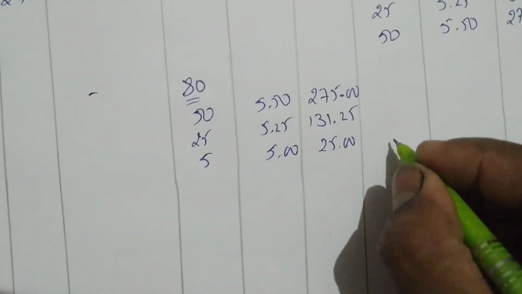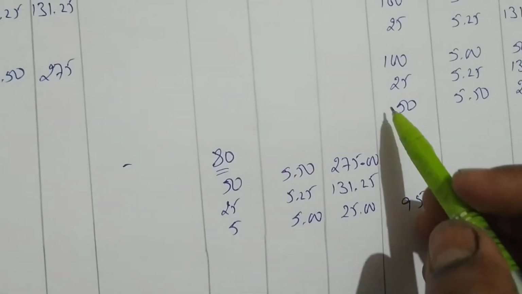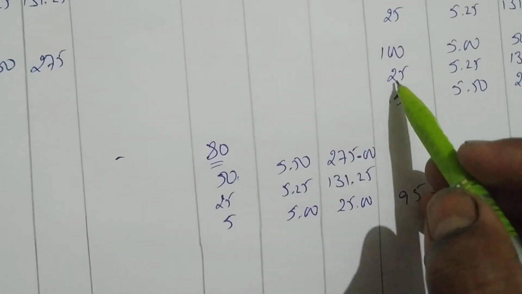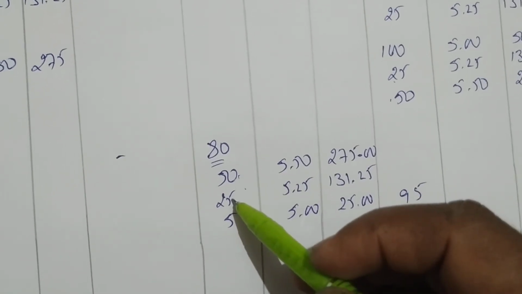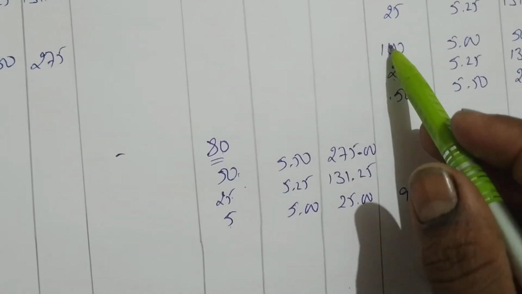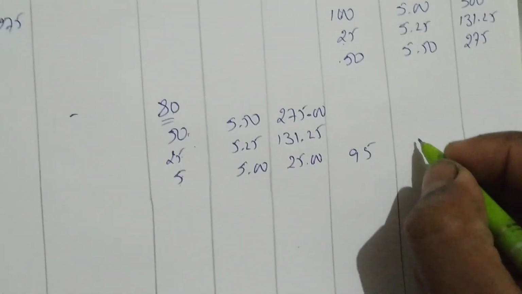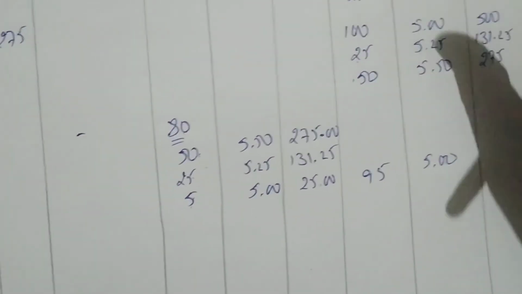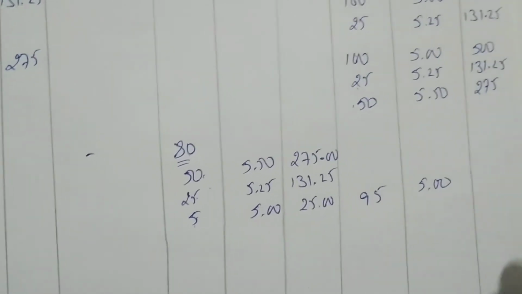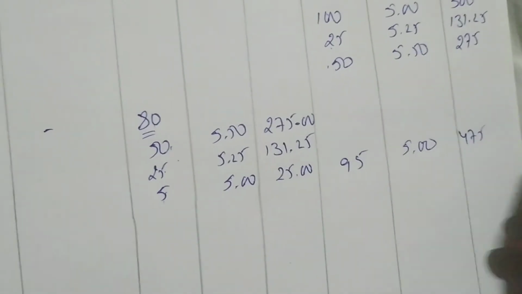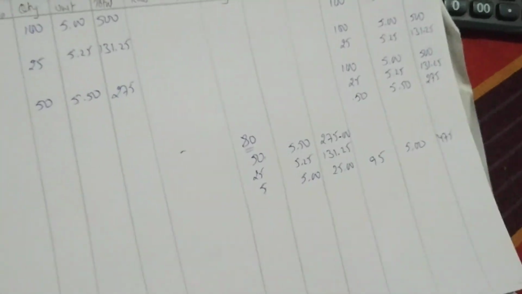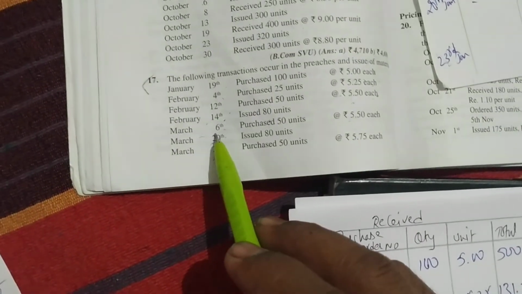So how much is left over? 95 is left over. See, we need 80. We gave first 50. Then we get 25. 50 plus 25 is 75. 5 more needed. From 100 we have taken 5, at 5 rupees, 25. So 95 into 5 is 475, our balance in total. Okay, next. After that, which date do we have? March 6th we have.